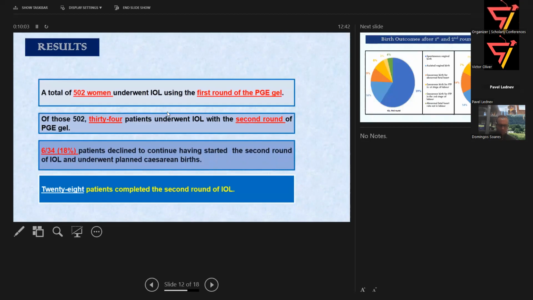In total, 502 women were admitted for induction of labor using the first round. Out of that, 34 patients underwent induction of labor with a second round. So from these 502, 34 went for a second round, but there are a good number of patients who declined a second round and opted for planned cesarean birth. We haven't included those women here. Out of these 34 who opted for a second round, 6 women, after having started the second round, declined to continue further and again went for cesarean birth. 28 women completed the second round of induction of labor.